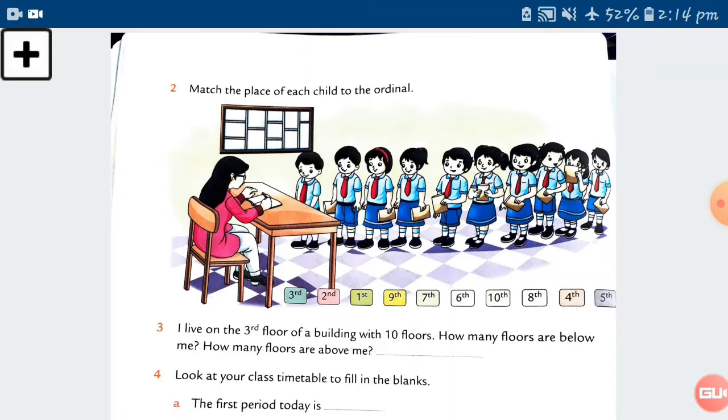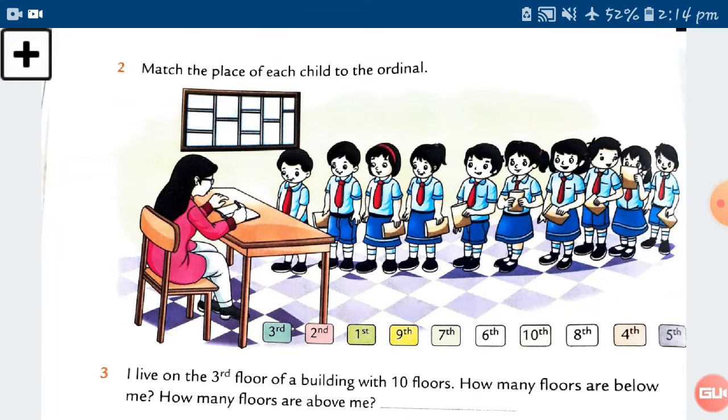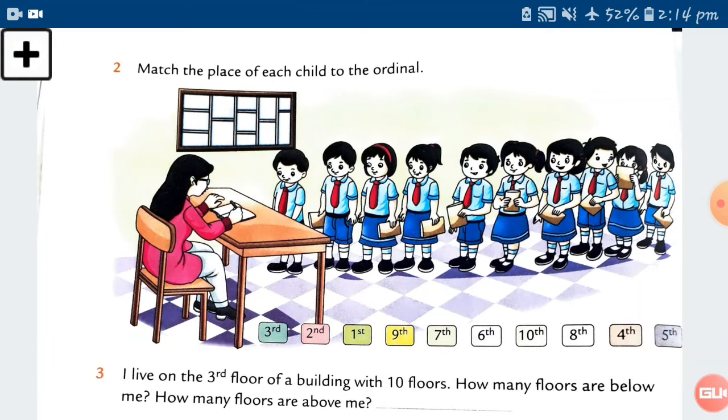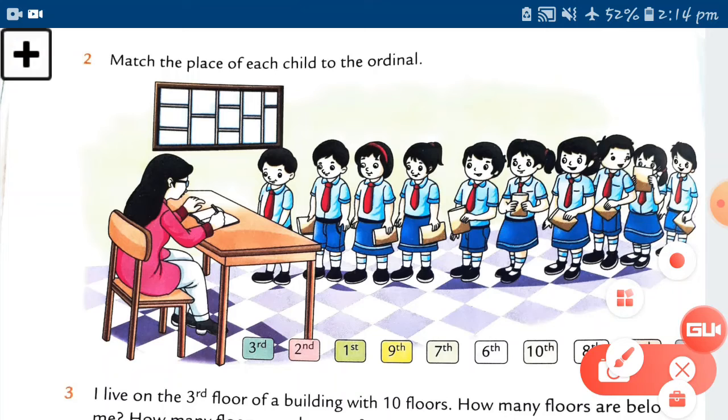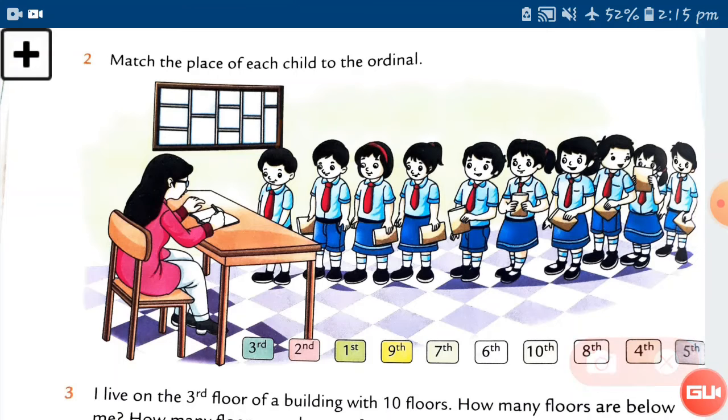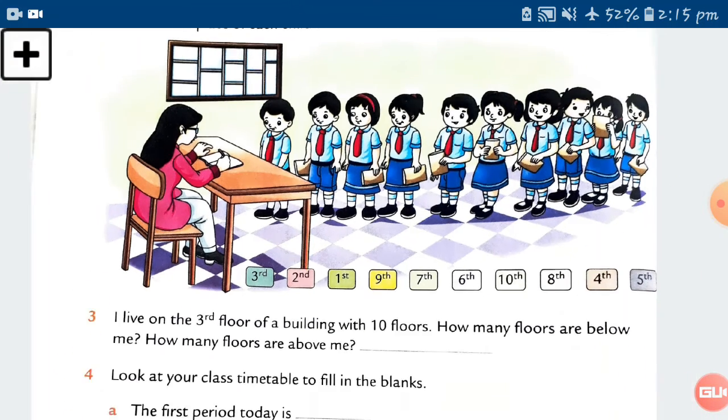Okay, so here is the picture. You can see this. Match the place of each child to the ordinal. Here are some numbers you can see. Now you have to match them with the students. See here, I'll show you something. Here is the first student, so he is at the first position, so you have to match it with position number 1. Can you tell me where is position number 1?